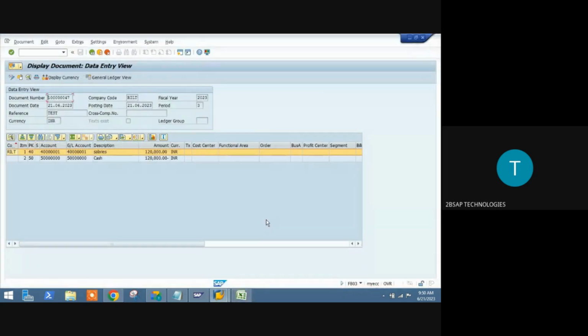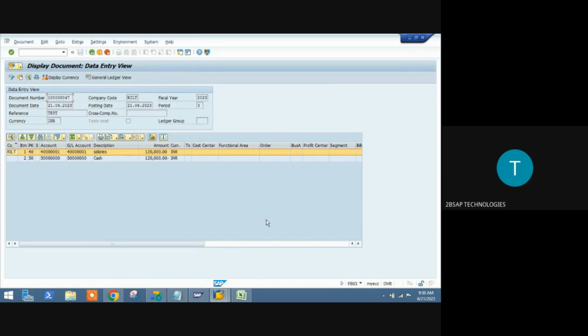These are the 3 layers. Presentation means whatever screen you are able to see. It might be a display screen or your data entry screen. Earlier you have done the data entry, right, sir? Debit salaries, credit cash. That is your entry screen. This is your visibility screen, display screen. Anything which we are able to see with our eyes is the presentation screen. Every screen we can see, we call a presentation screen.